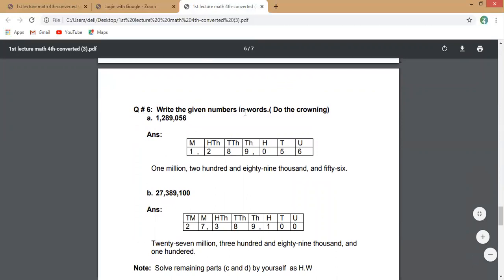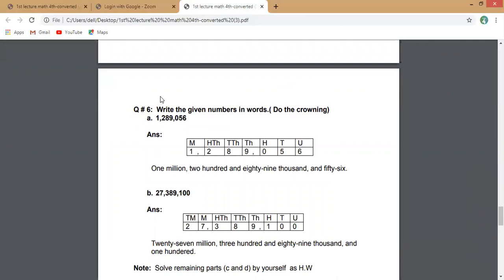Question number 6 is the same as question number 4. Write the given numbers in words. Do the crowning. First of all, whenever you have a number, you will check how many digits are here. You have 7 digits. For a 7-digit number, you will go up to million.